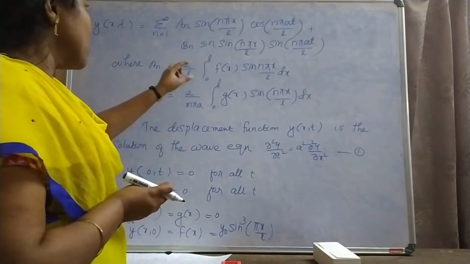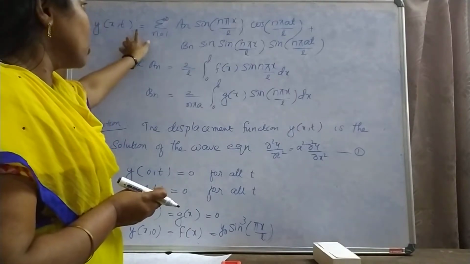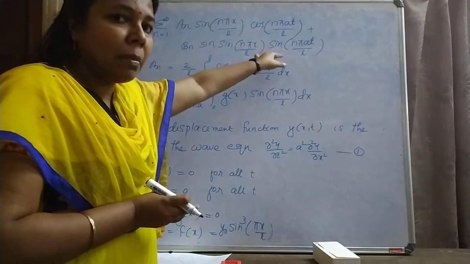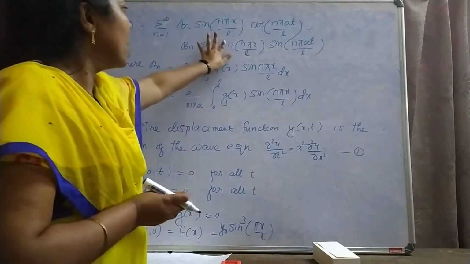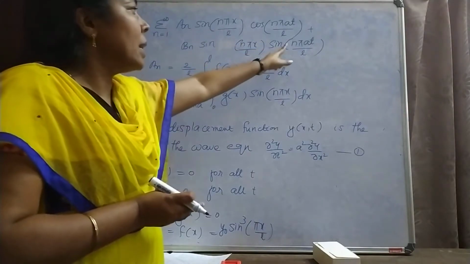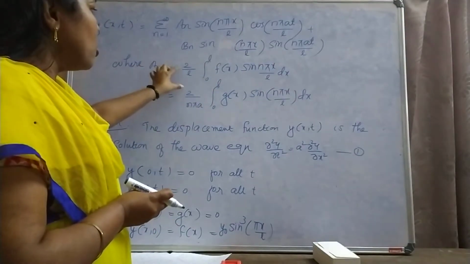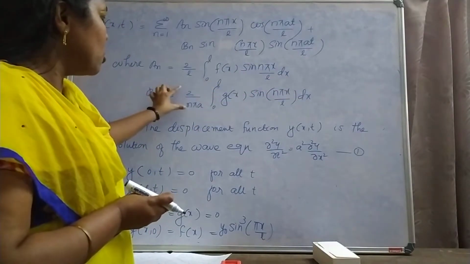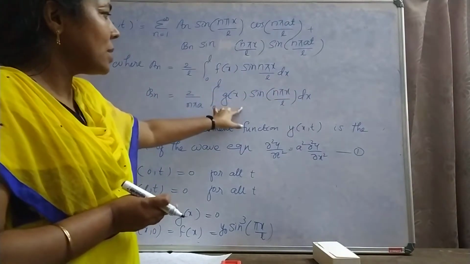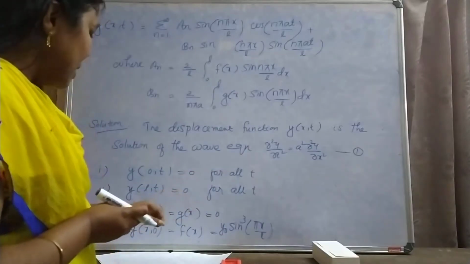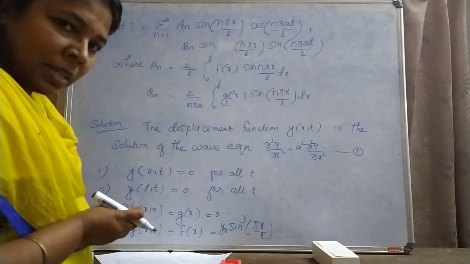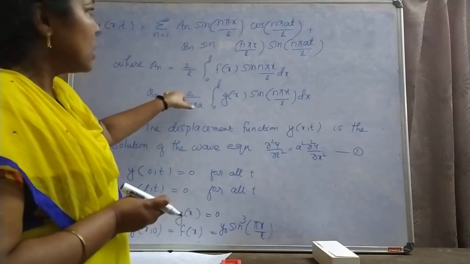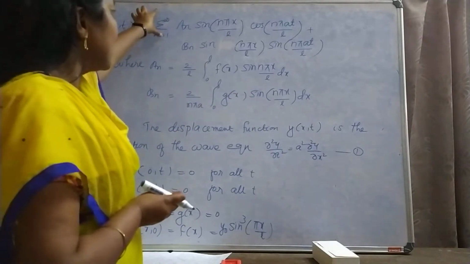Here the solution of the wave equation is of the form y of x comma t equal to sigma n equal to 1 to infinity an sin n pi x by l cos n pi at by l plus bn sin n pi x by l sin n pi at by l, where an equal to 2 by l integral 0 to l f of x sin n pi x by l dx and bn equal to 2 by n pi a integral 0 to l g of x sin n pi x by l dx. But the third boundary condition says that g of x equal to 0.